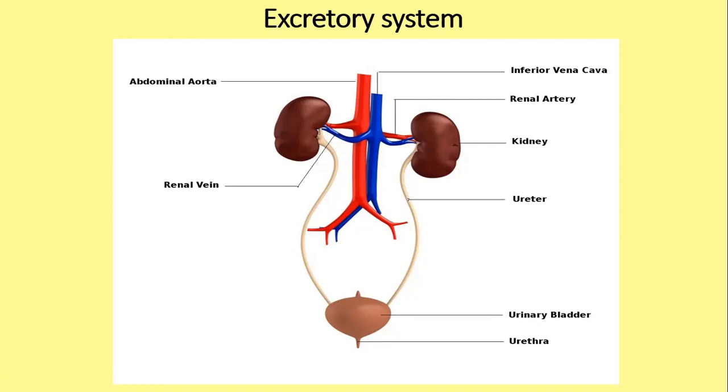Liver excretes bilirubin and this is excreted in your feces. That is why your feces is either dark yellow or brown in color. And the skin excretes sweat, or we also call it perspiration.